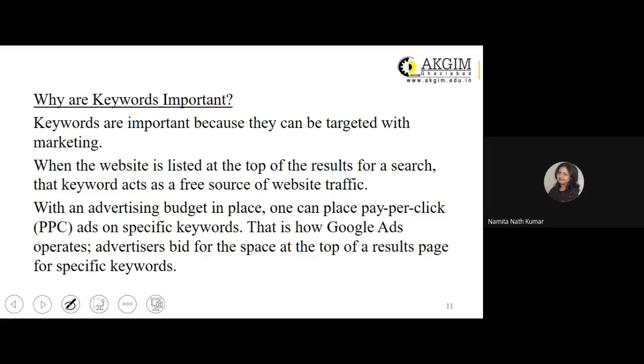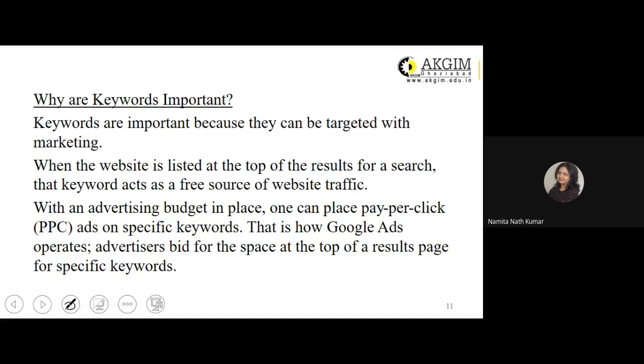Why are keywords important? They are important because they can be targeted with marketing, right? You might have seen that when an online user types in certain keywords, the search results that come out, reflected on the search engine's result page, show the URLs of all those websites which are very often visited by online users.